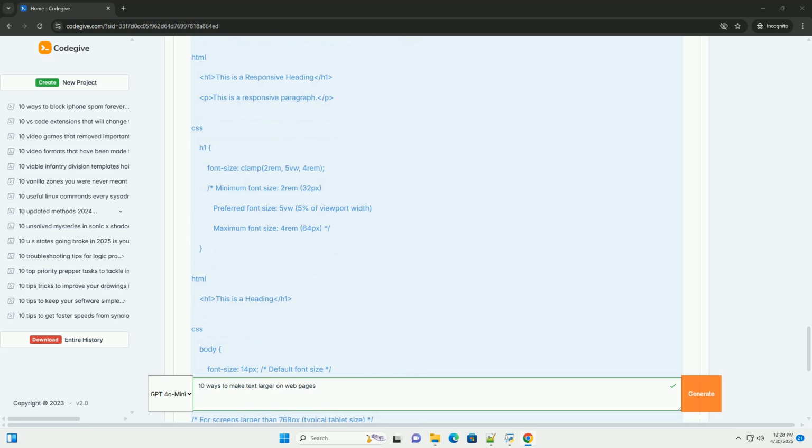vw: 1vw is equal to 1% of the viewport's width. vh: 1vh is equal to 1% of the viewport's height. vmin: the smaller of vw and vh. vmax: the larger of vw and vh. Code example. Explanation: the font size of the h1 element will change as the viewport width changes. The font size of the p element will change as the viewport height changes.